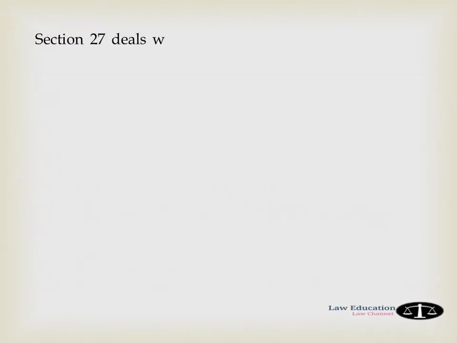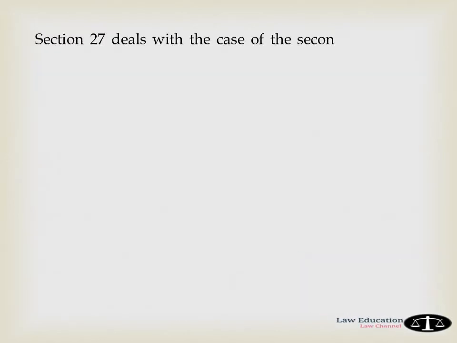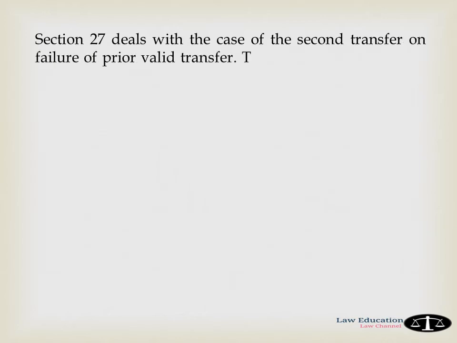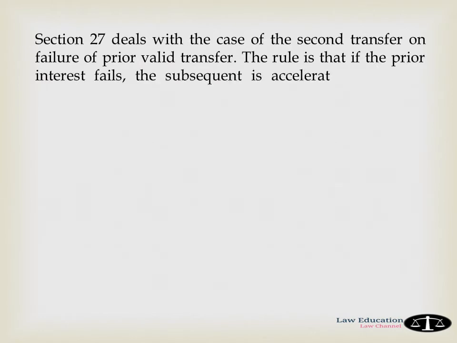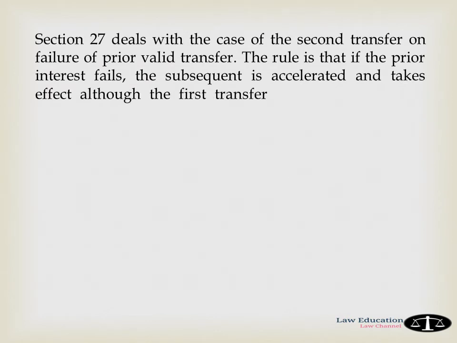Section 27 deals with the case of a second transfer on failure of a prior transfer. The rule is that if the prior interest fails, the subsequent interest is accelerated and takes effect, although the first transfer might have failed in a manner not contemplated by the transferor. This rule is subject to the following considerations.